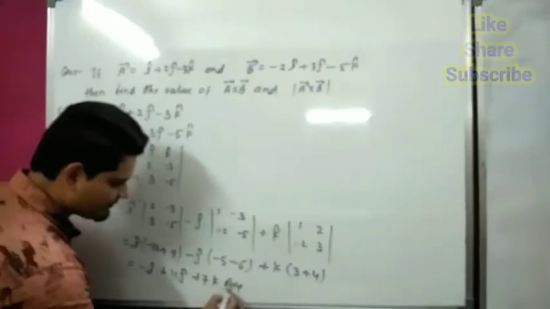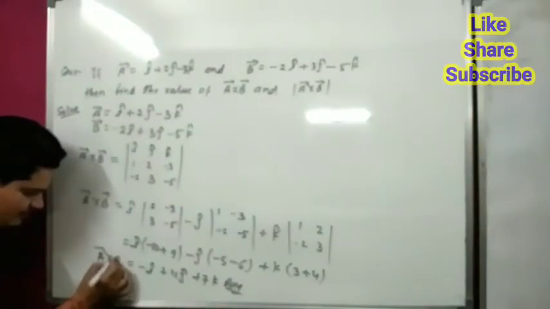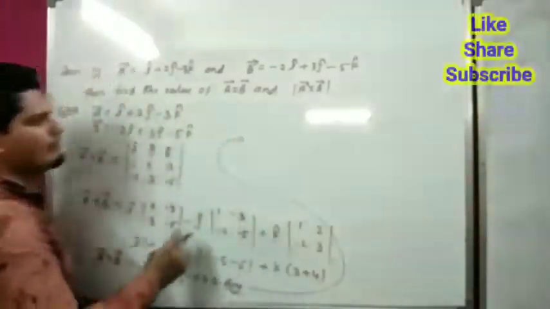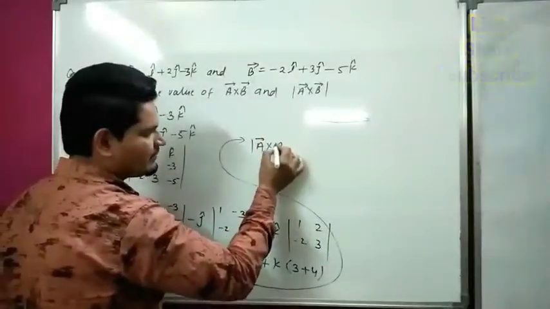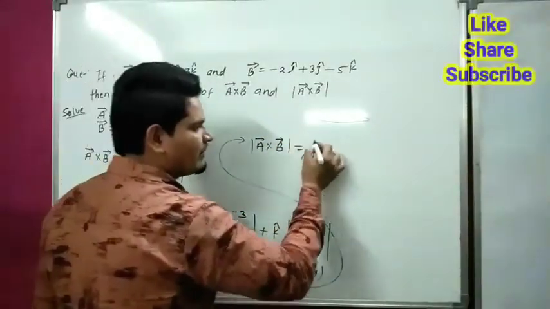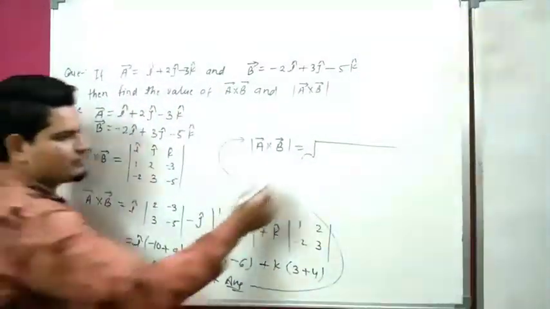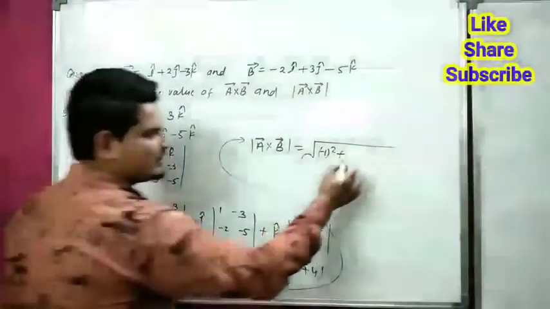This is called A cross B, vector A cross vector B. Now we have to calculate the modulus of vector A cross vector B. So modulus can be calculated with the help of square root. This is 1, so 1 squared. This is 11, so 11 squared.